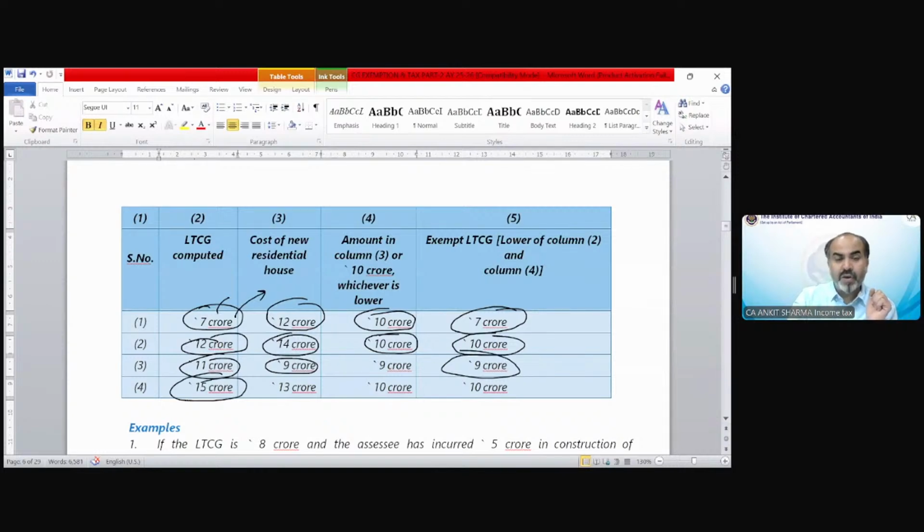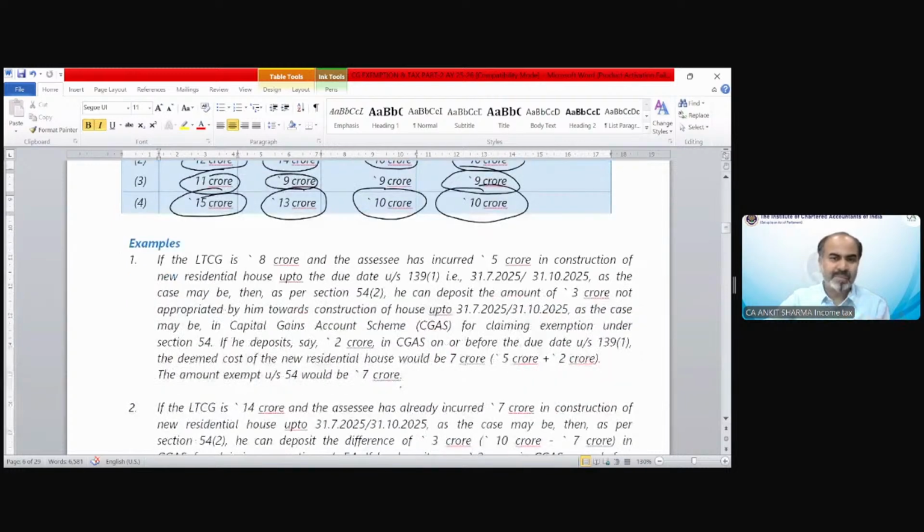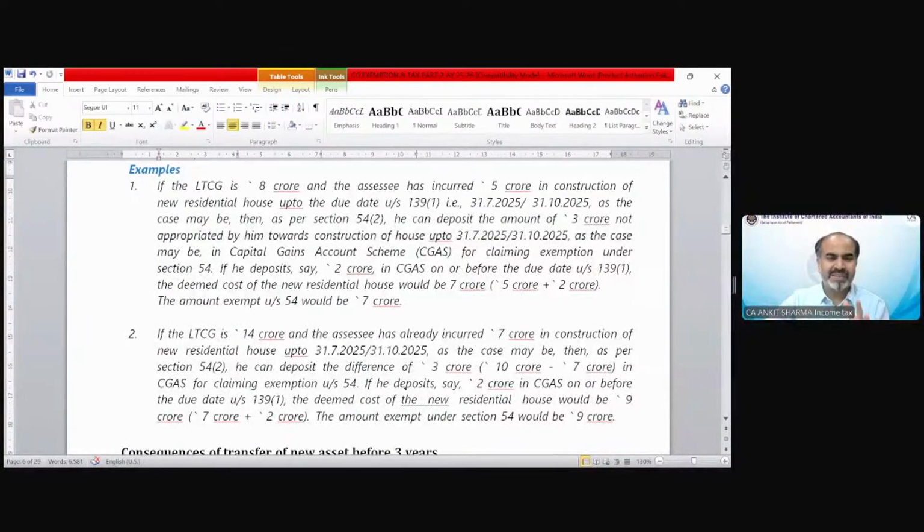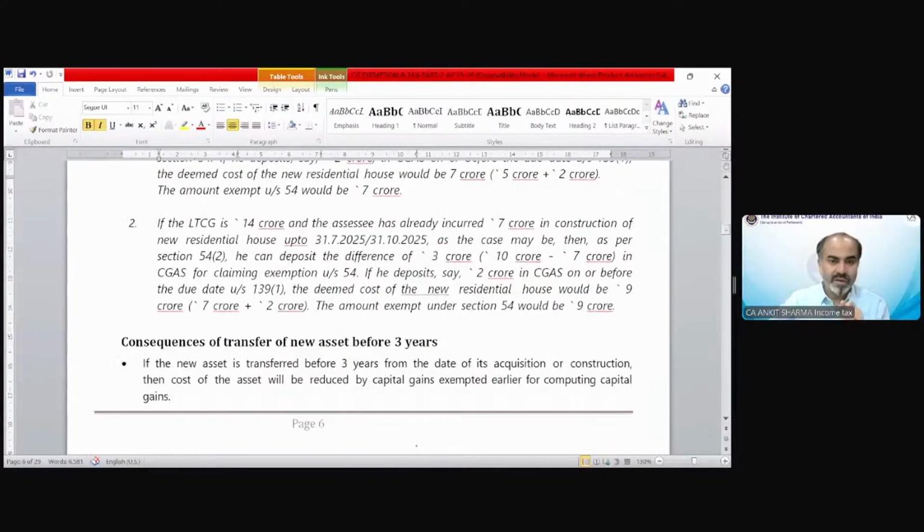Suppose 15 crore capital gain, you invested 30 crore, 13 crore, but the maximum limit is 10 crore, so exemption could not exceed 10 crore. There are examples also, you can go through them with simple examples. They just explain when the 2 crore limit would be applicable, then how much capital gain you can claim as an exemption, etc.